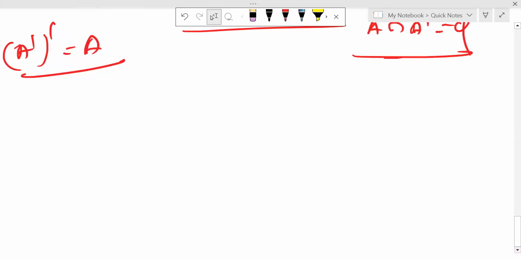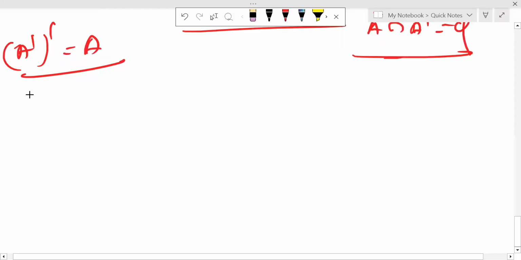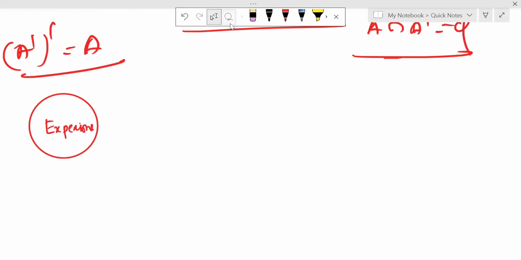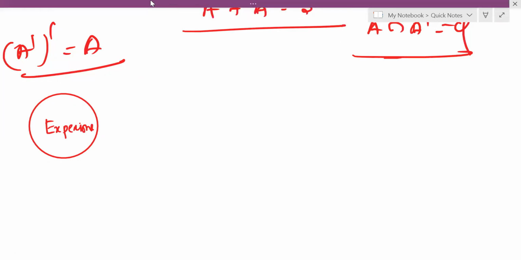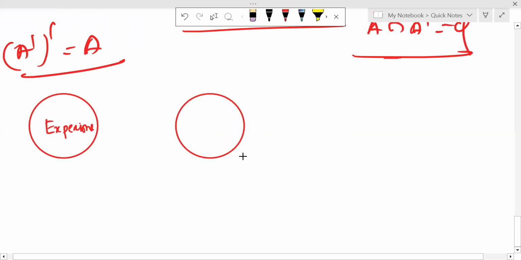Whenever we express, the first step is the experiment. After the experiment, the next is outcomes.